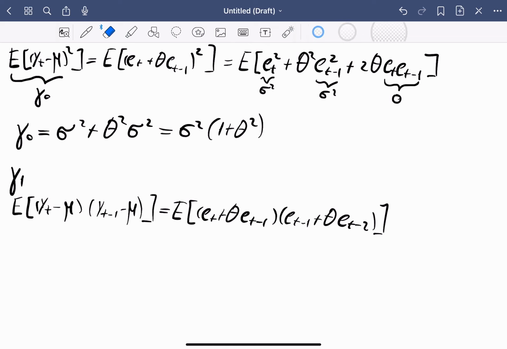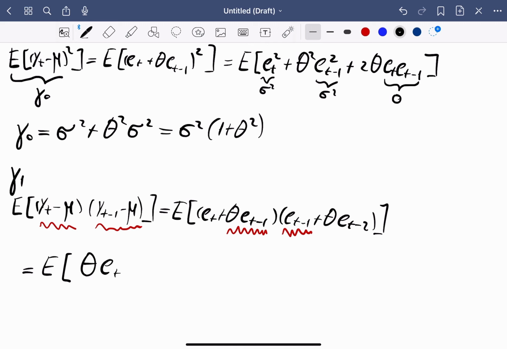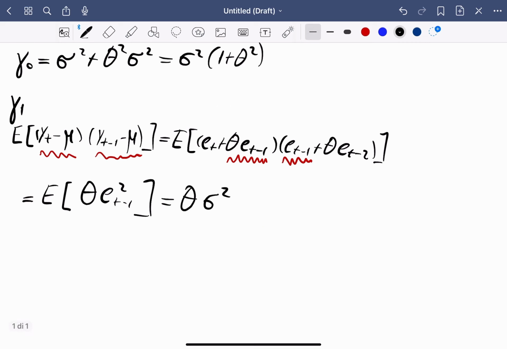For this reason, we have to focus on the common elements of these two. The common element is just e_{t-1}. For this reason, the expected value will be just the expected value of theta e_{t-1} squared, that will be theta times sigma squared.